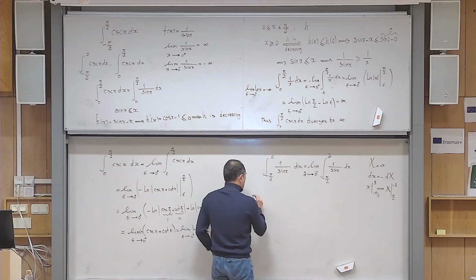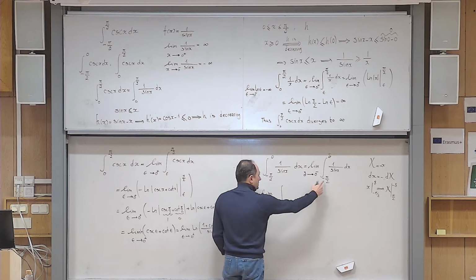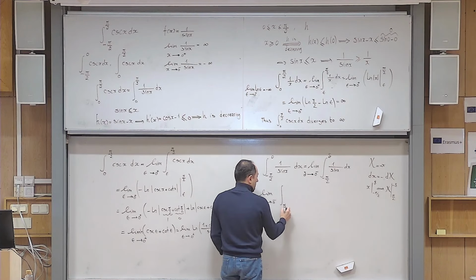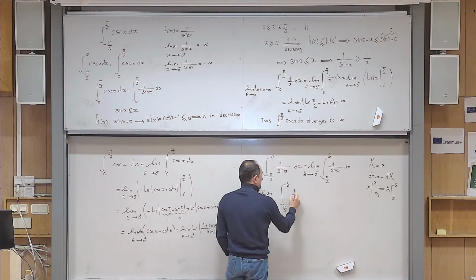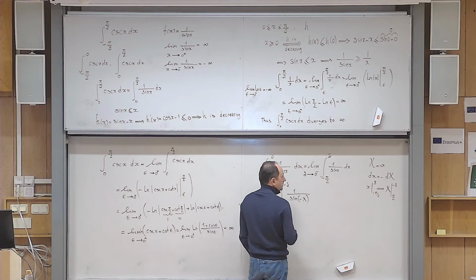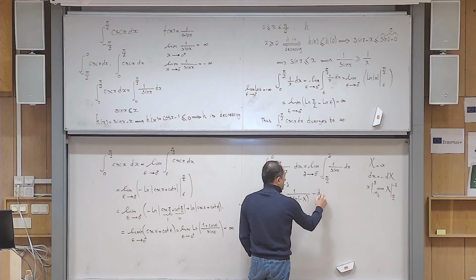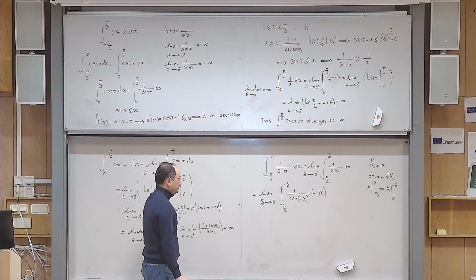So then it means that I can write this as the limit, delta goes to 0 from the left, integral, instead of minus pi over 2, I just simply write pi over 2. Instead of delta, I put minus delta. And then it becomes sine of minus capital X, and then I will have minus dx. Yes, is that right?